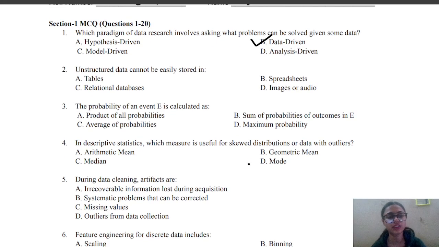Next question is, unstructured data cannot be easily stored in. Options are tables, relational database, spreadsheets, or images and audio. Here we have a mistake in our question. It should be unstructured data can be easily stored in, because tables, relational databases and spreadsheets can easily store structured data. So the answer will be images and audio. There is no NOT here.